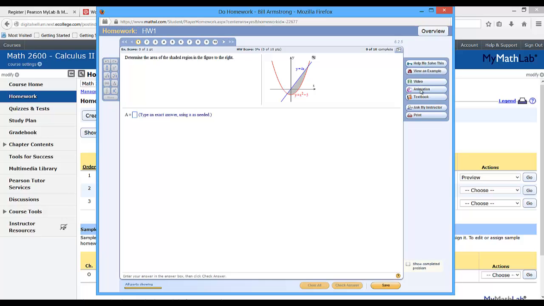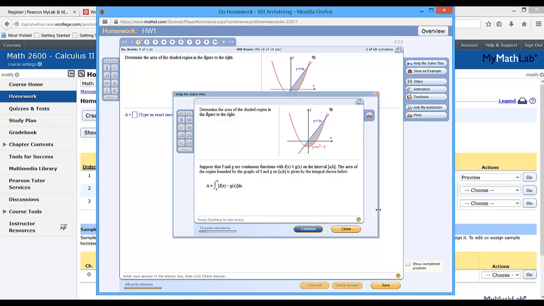Looks like there's a video or an animation. Take you to the textbook. I mean, there are so many little things over here to help you in the learning of the material. Now, granted, this is something we've already learned, so you should be able to crank through it. But if you do click on Help Me Solve This, it gives you like a little review, and it's kind of cool.